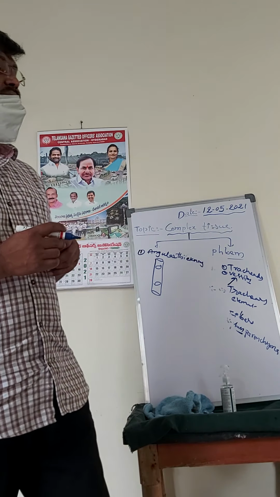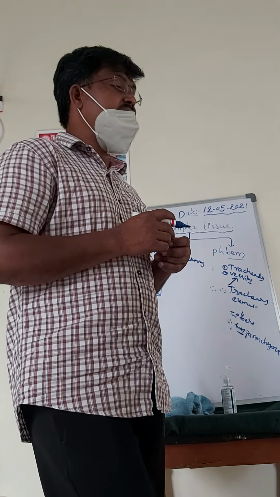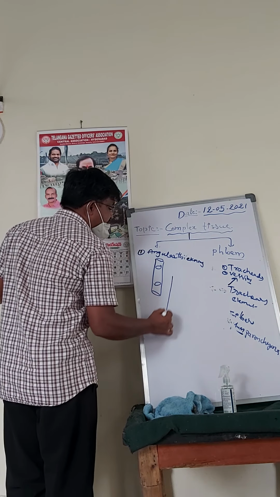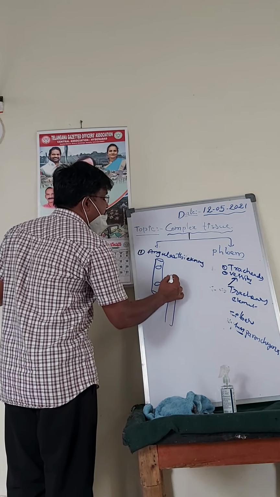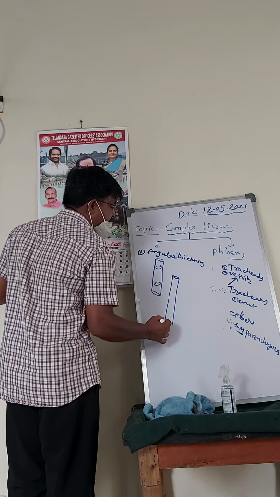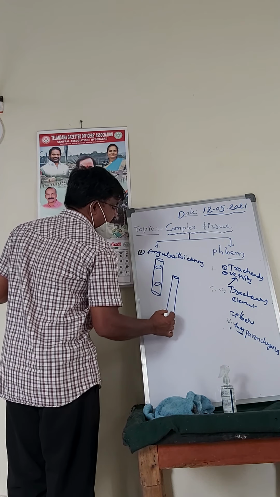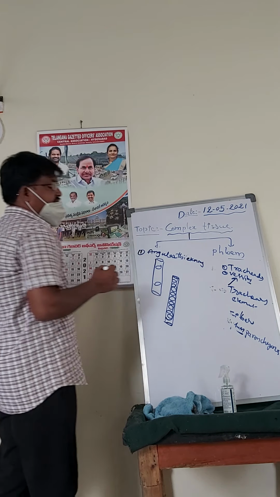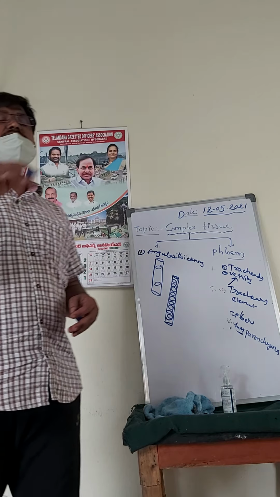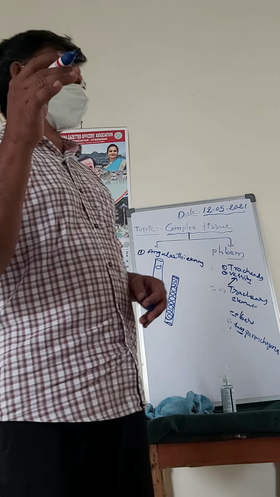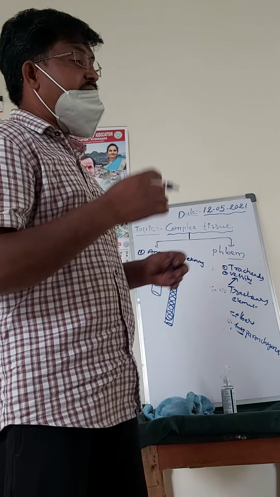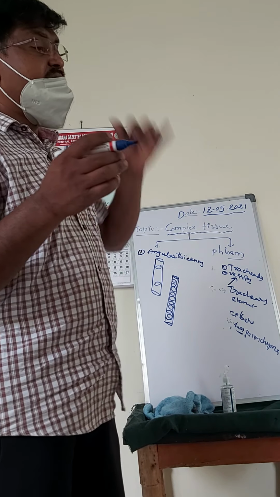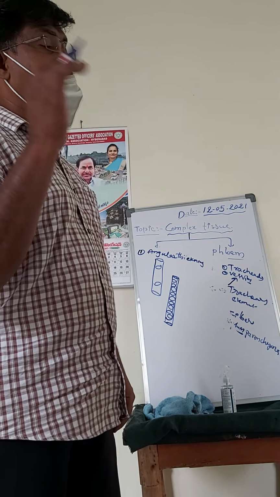And the second one is spiral thickening. In spiral thickening, the secondary cell wall is deposited in a spiral manner on the primary wall, for example in a vessel. When the secondary wall is formed in the form of a spiral on the primary wall, it is called spiral thickening.